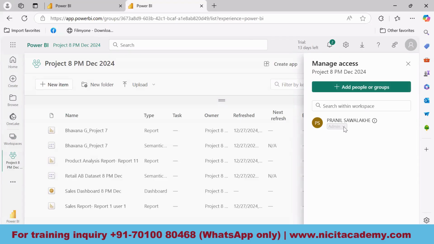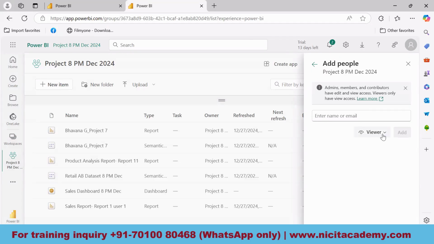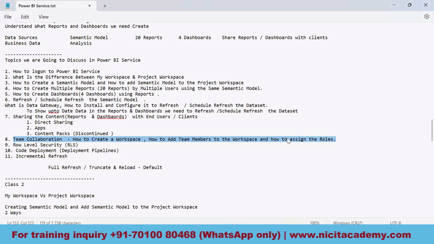Manage access. Here we have different roles, guys. If I want to add someone, there are different roles: we have the admin role, the member role, the contributor role, and the viewer role. What each role does and what the responsibility of each role is, I'm going to consider here. Then we are going to focus on row level security. We are also going to see code deployment, and also focus on incremental refresh. So in the coming lectures, I'll be focusing more on this.